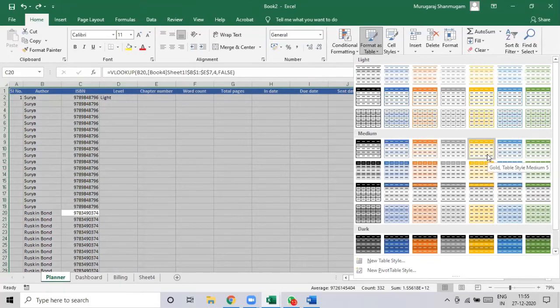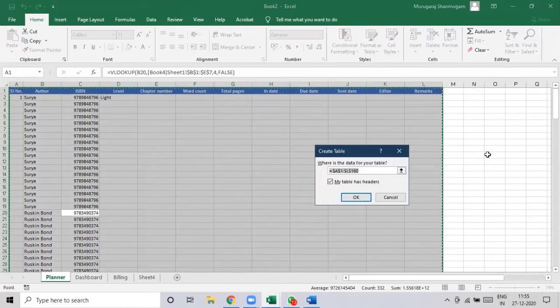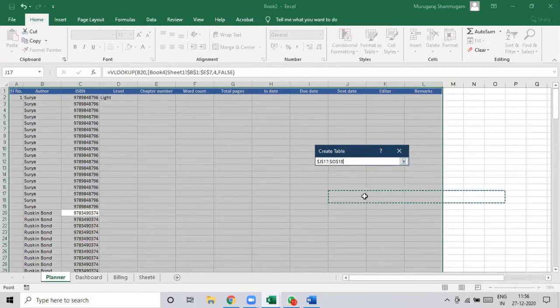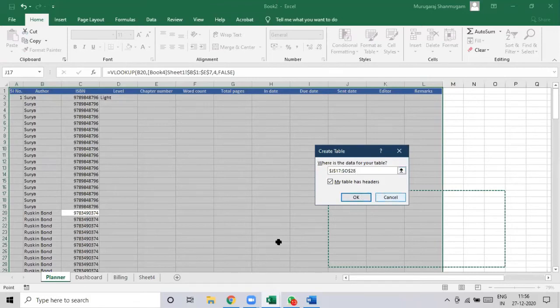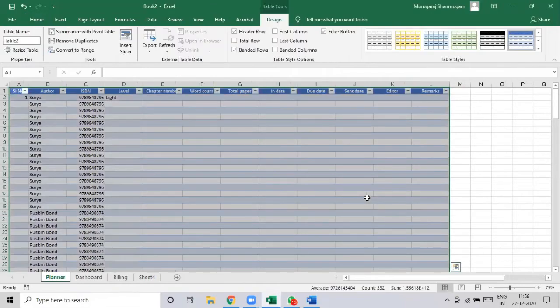When you hit Control L, the default will be applied. So Control L. Where is the data for your table? It is already selected. I am happy with the selection, so I'm not making any changes. If there are any changes, you can just click on that arrow button, select the area. You can see that the selection changes, and then say OK to convert that into a table. But right now my selection is perfect, so I'll go ahead with Excel's recommendation.